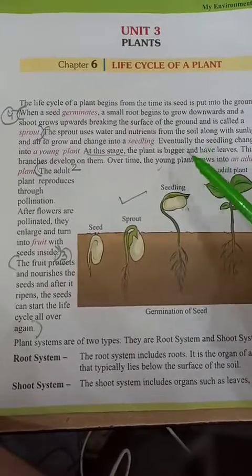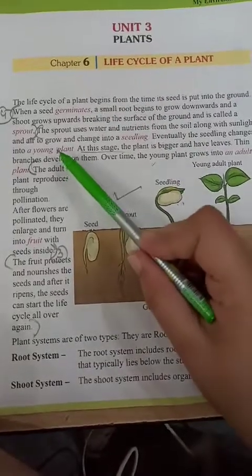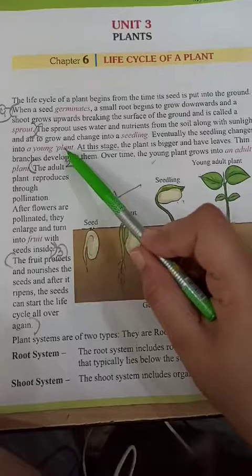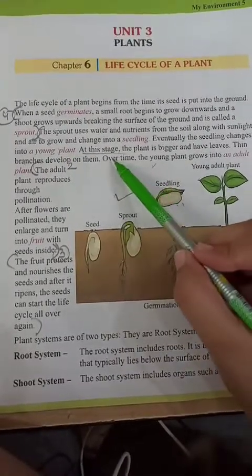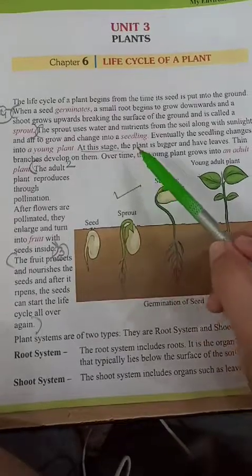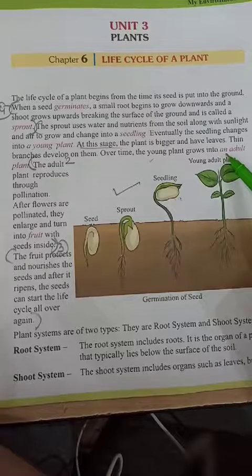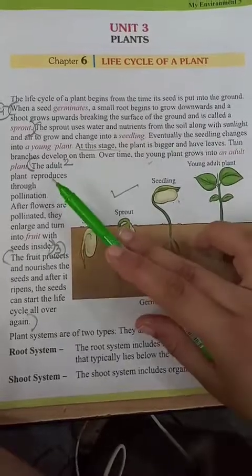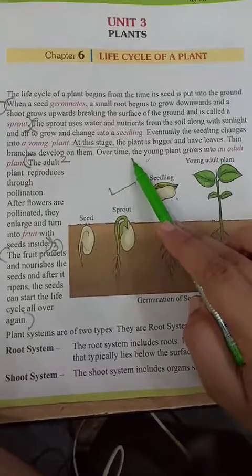And in the fourth statement of true and false, they have given about young plant. See, this is given about young plant. Okay, this is the statement: over time, the young plant grows into an adult plant. Okay, this is the statement of the fourth one.